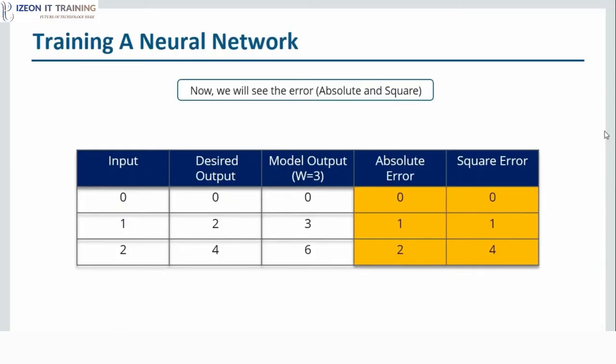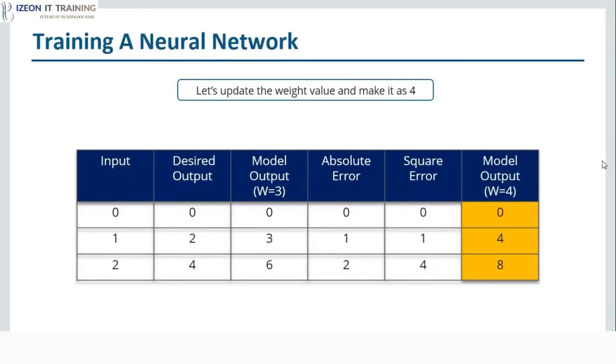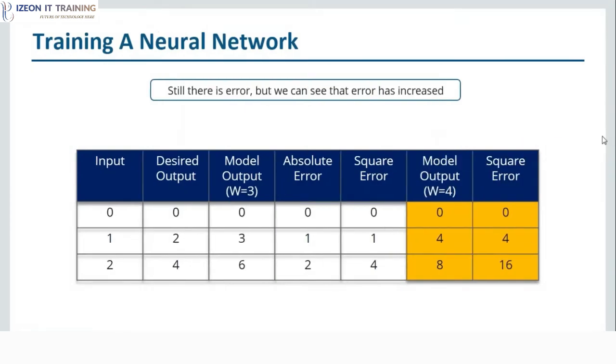All right. So now we need to update the variables. We have seen that the output we got is different from the desired output. So we need to update the value of the weight. So instead of 3, our computer makes it 4. After making the value 4, we get the model output as 0, 4 and 8. And then we saw that the error has actually increased. Instead of decreasing, the error has increased. So after updating the variable, the error has increased. You can see that the square error is now 0, 4 and 16 and earlier it was 0, 1 and 4. That means we cannot increase the weight value right now.